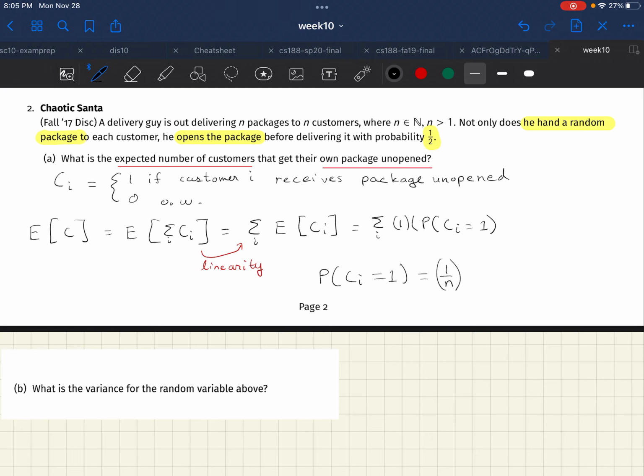That's first. Well, we realize that whether a person opens the package or not is independent of whether or not this person is chosen for this package. And this happens with 1/2 probability. So we can just multiply the two because they're independent. And so we get a probability of 1 over 2n. And so this summation looks like this, and we know that i goes from 1 to n. And thus, your expected value is none other than 1/2.